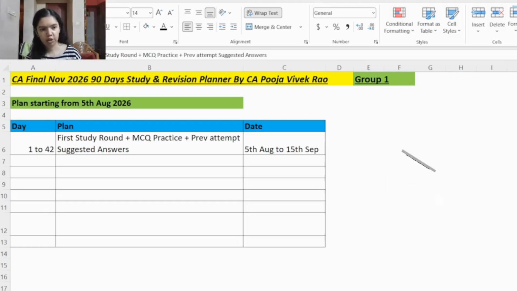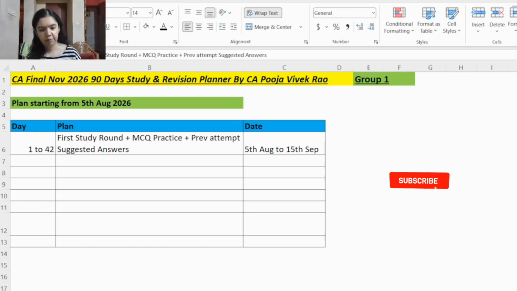And also one more thing you can do is in your first study round, like in FR, if you are solving the practical questions after each chapter, whichever question has a tricky adjustment, you can highlight the tricky adjustment so that when you go for the next revision round, plus when you are revising one day before exam, you won't have time for revising everything, right? That time you can go through those tricky adjustments which you would have highlighted.